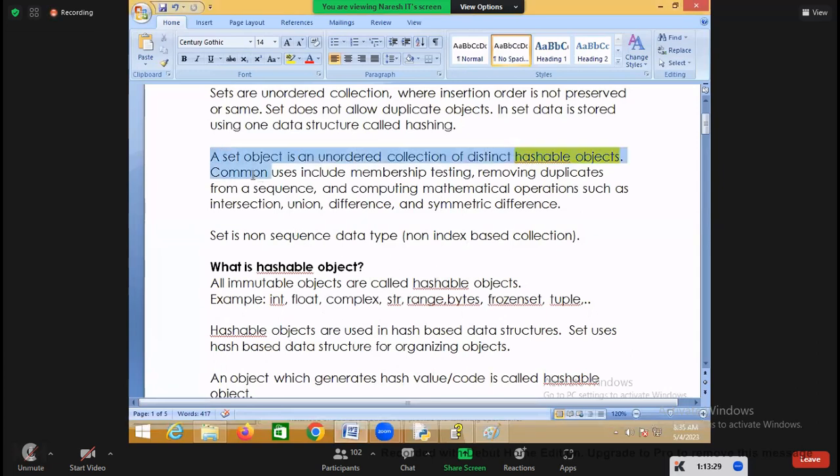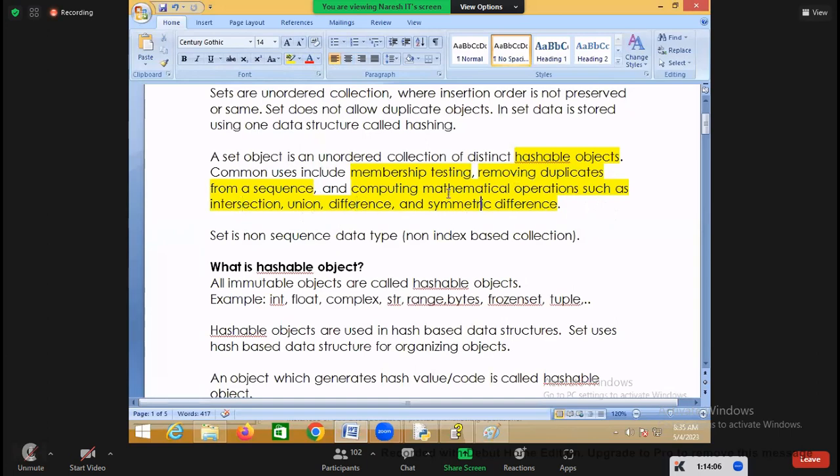It is not the same, these are all differences: unordered, distinct, hashable objects. Common usages: membership testing, removing duplicates from sequences. What operations are you doing using sets? Membership testing: I want to know how many times each value is repeated in a given sequence. Second one is removing duplicates from a sequence. And the third one is doing some mathematical operations, like intersection, union, difference.